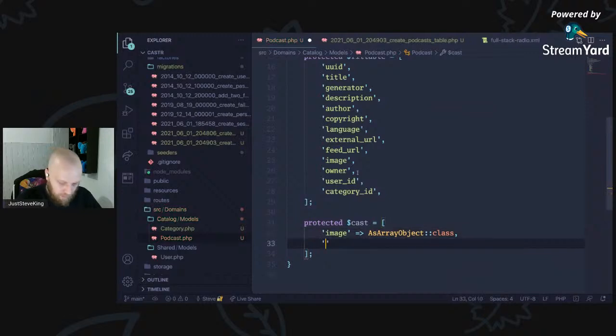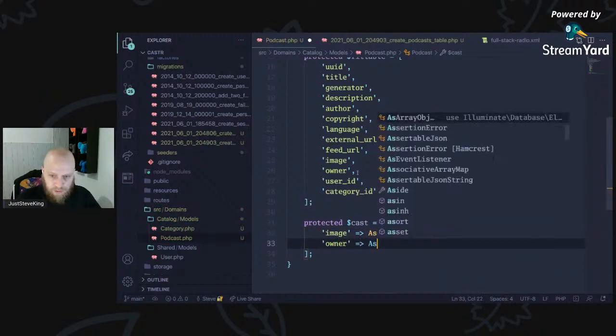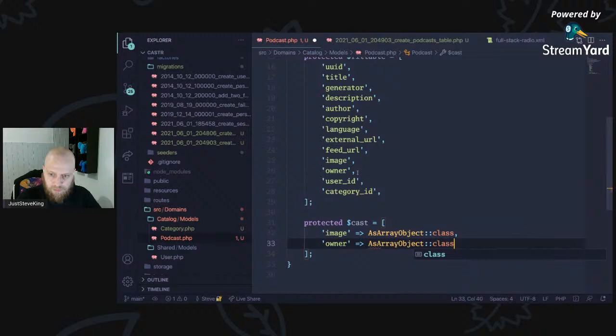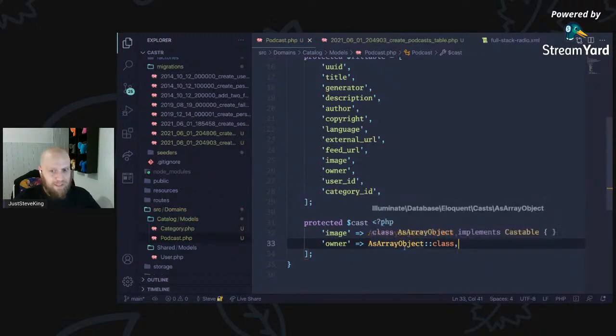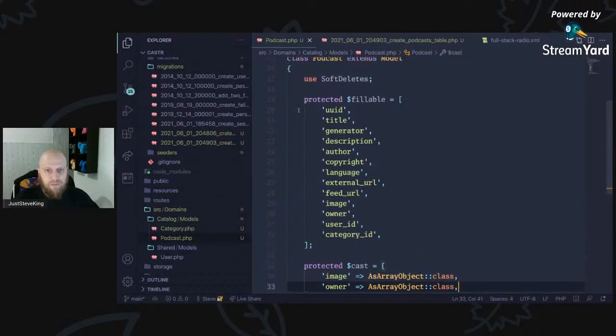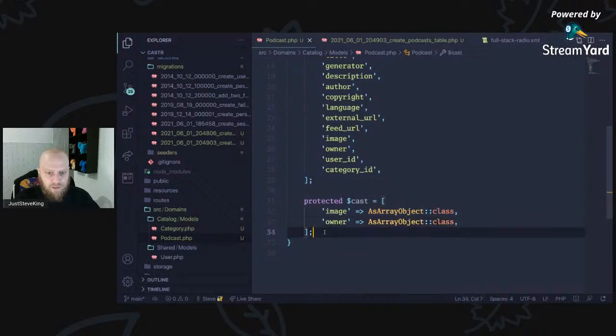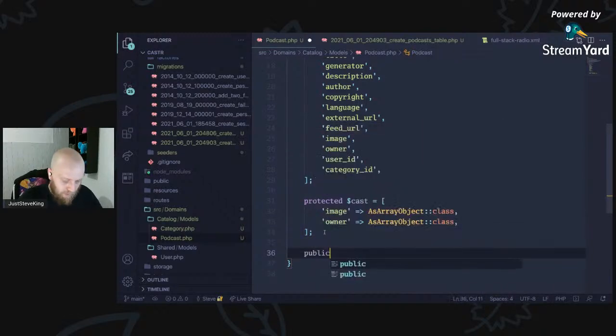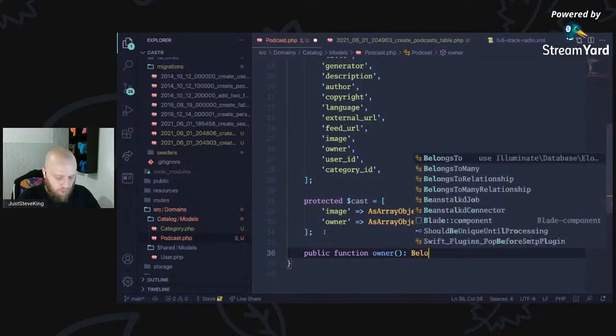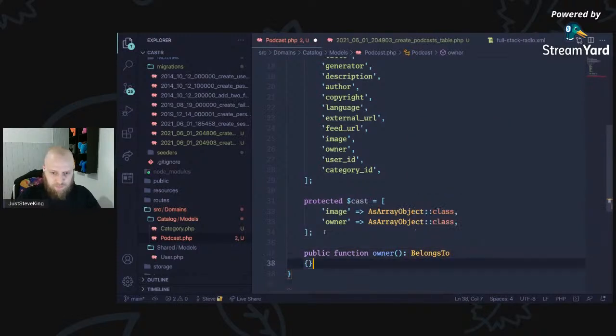And then the owner is also going to be an as array object. We may customize that later on once we start to create and generate some of these. So we can now say the owner. So this podcast belongs to a user.